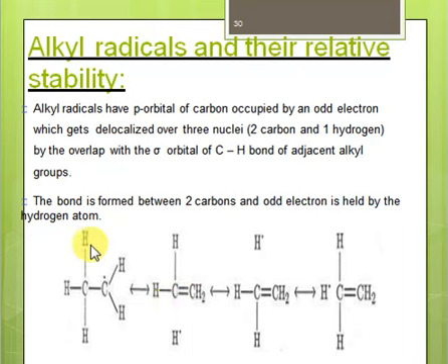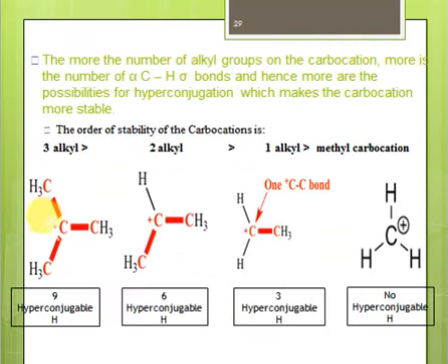So the greater the number of alkyl groups attached, the more will be the stability of this alkyl radical, right? Just like in the case of the carbocation. So suppose we have here a radical and we have 3 alkyl groups attached. 3 alkyl groups will stabilize the radical better than the system in which we have 2 alkyl groups attached, than the system in which we have 1 alkyl group attached here.